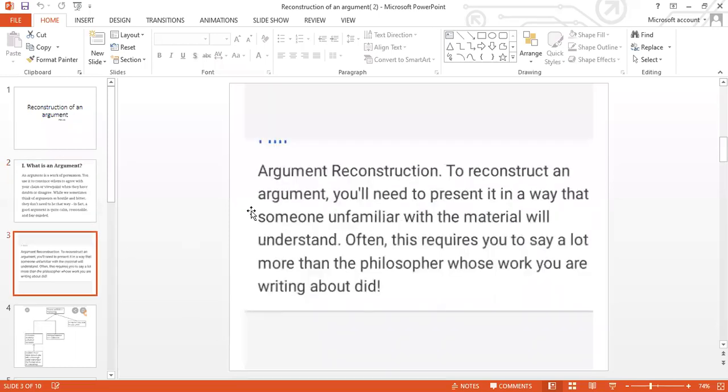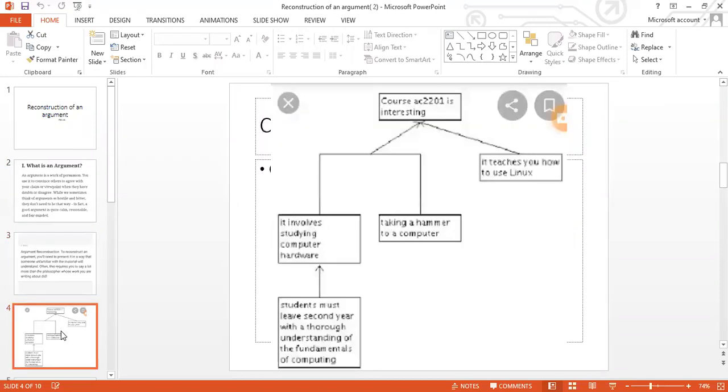To reconstruct an argument, you will sometimes need to present it in a way that is unfamiliar with the material you understand. Often this requires you to stay more than the philosopher whose work you are writing about. So there is a need to present it somewhat unfamiliarly. Oppositely, you reconstruct another argument. How do we reconstruct an argument?